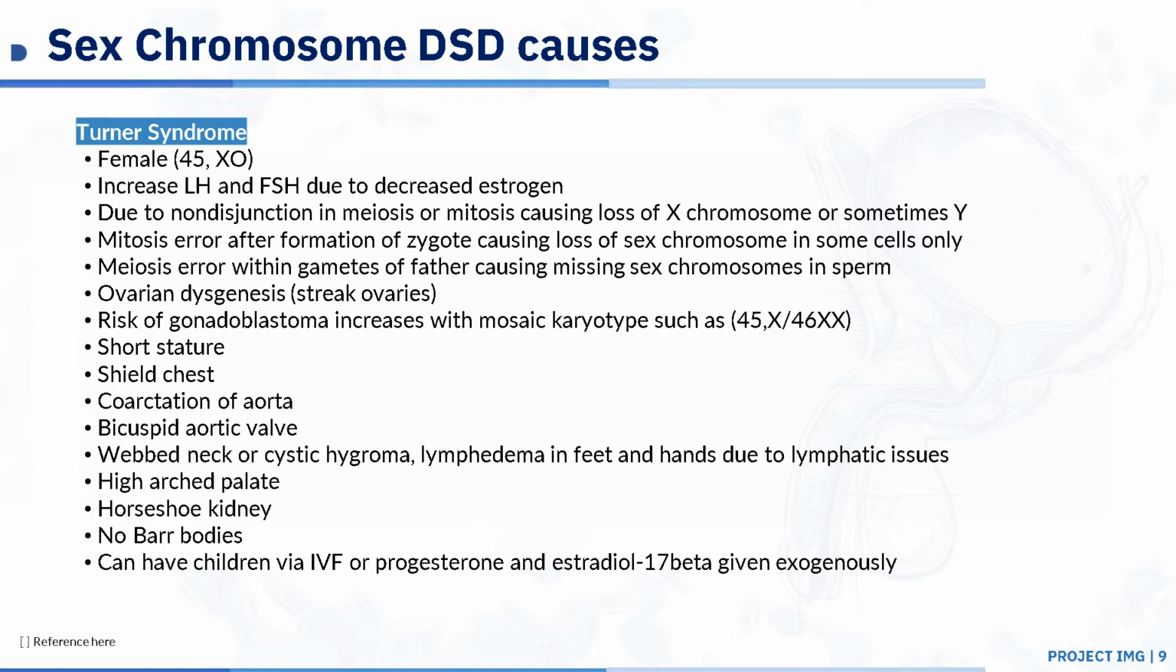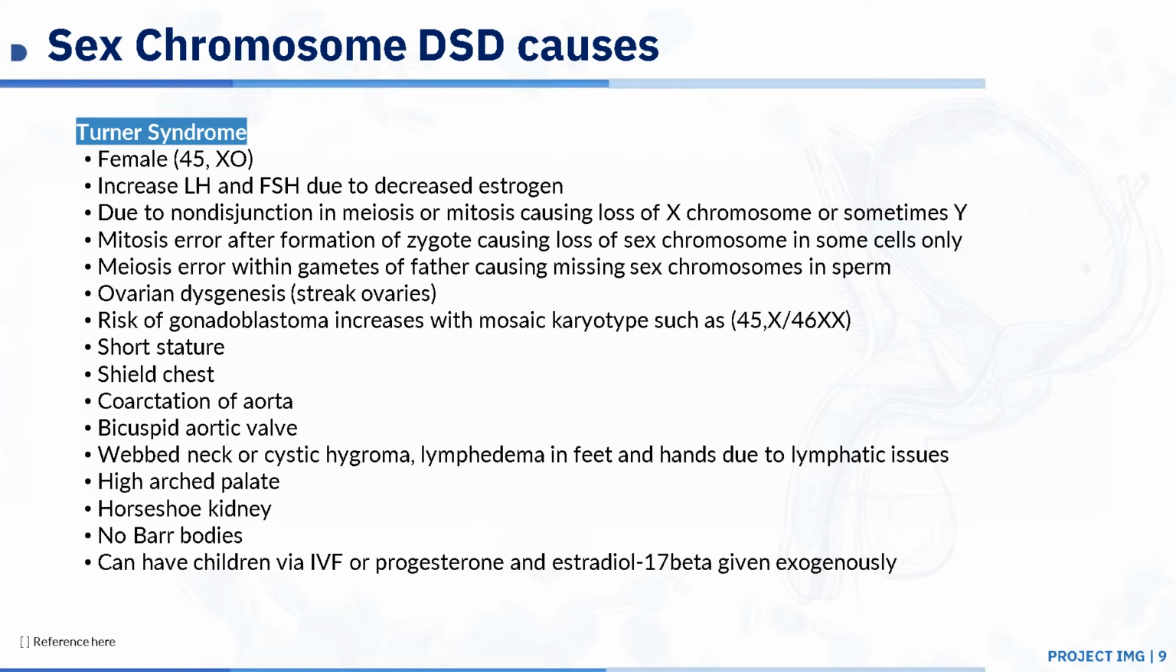Again, these are females and they have increased LH and FSH due to decreased estrogen, so you do not have that feedback inhibition either. This can also happen in Y chromosome sometimes, so it's not necessarily just in females. And you have it either through mitosis or meiosis. Mitosis is loss of sex chromosome in some cells, and it happens after the zygote is formed, whereas meiosis errors are within the gametes, so the sperm of the father has missing sex chromosomes.